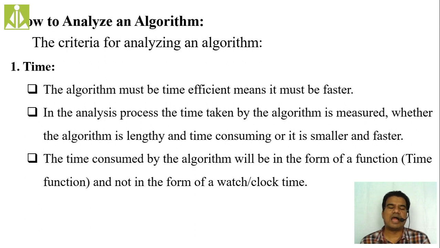So first we have to do the time analysis of an algorithm. If an algorithm is consuming less time, we consider that algorithm an efficient one when compared with the other algorithm which is taking more time in your analysis process. Hopefully you understood. So generally, remember, the time consumed by the algorithm will be in the form of a time function. Generally, we will get functions and not watch or clock time. Don't expect that we are going to get 15 minutes for one algorithm and 16 minutes for another algorithm.